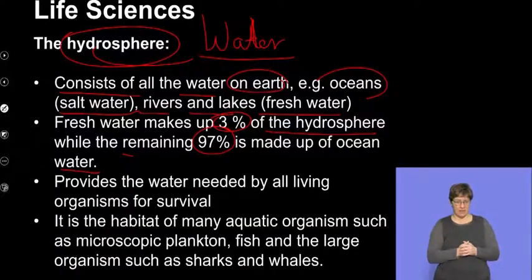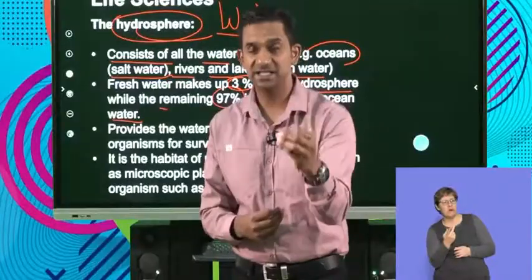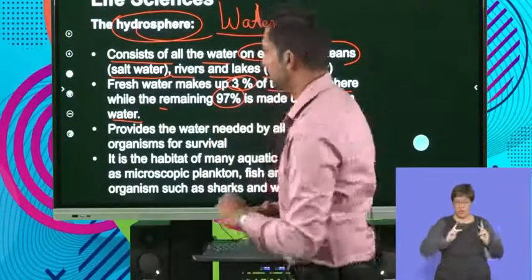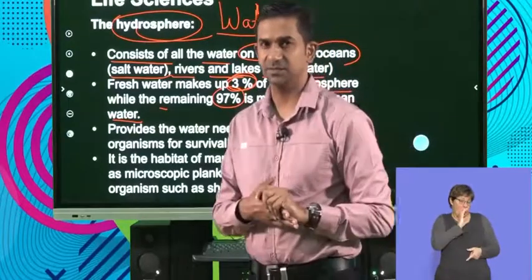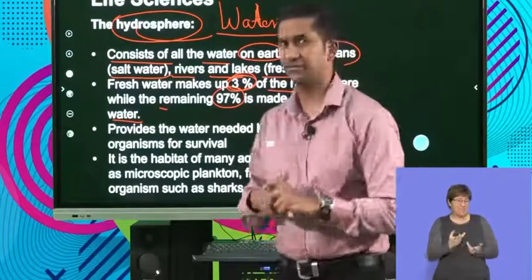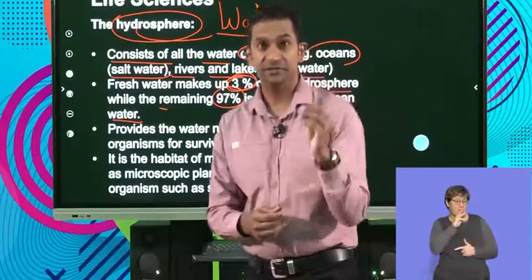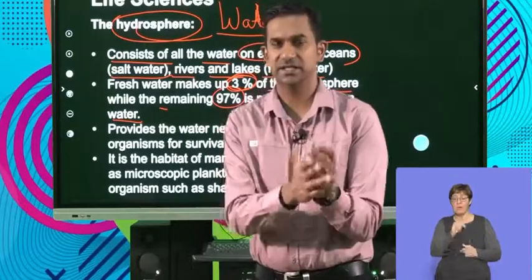And so if we were to translate that in terms of the access of drinking water to humans, it means that we have significantly a small percentage of that water that is accessible. And within that 3%, we often find that freshwater system, a very small percentage of that is actually accessible to humans.